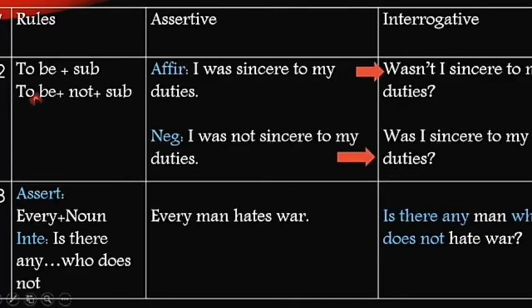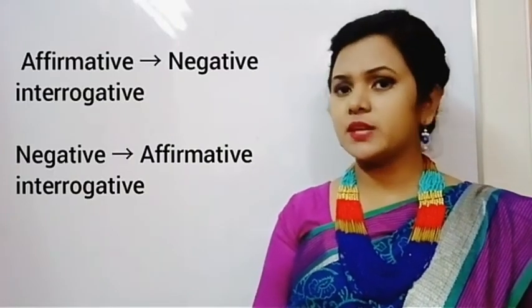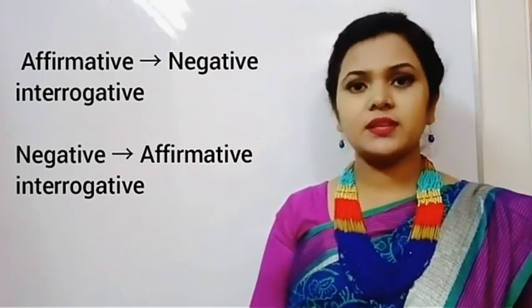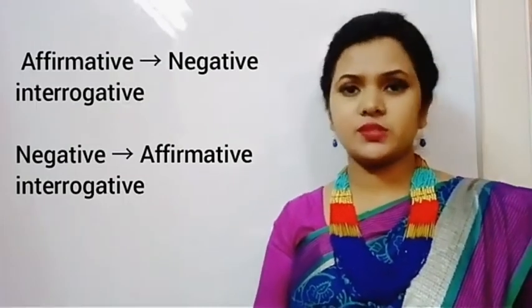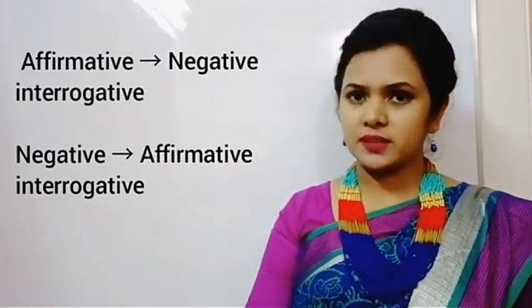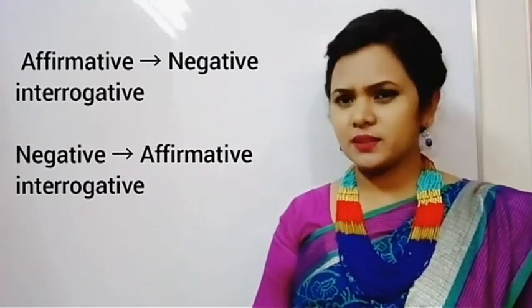Number 2 says, transforming an assertive sentence into an interrogative one. The first and foremost information we have to keep in mind is that there is also affirmative and negative in interrogative sentences. So, when you are asked to change an assertive sentence into an interrogative one, you should check whether the assertive sentence is affirmative or negative. If it is affirmative, then changing it into an interrogative one, the sentence will become a negative interrogative. And if the assertive sentence is in negative form, then it will be changed into an affirmative interrogative sentence. Little confusing, right?